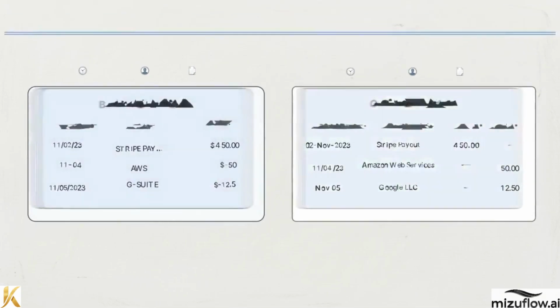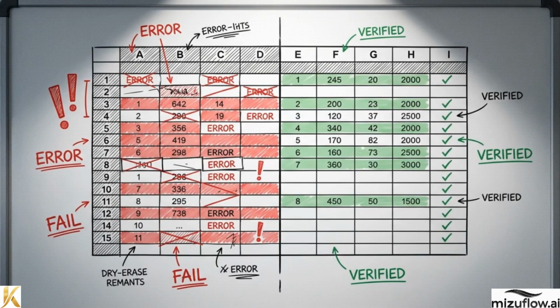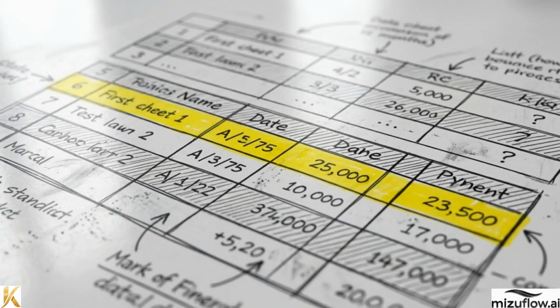It unifies column names, standardizes date formats, aligns amount structures, and cleans text fields across both datasets. Normalizing this data is a requirement. Without it, downstream matching logic will generate a high volume of false variances based purely on formatting inconsistencies. Rigorous standardization eliminates that superficial noise, ensuring the engine only expends compute power on legitimate financial discrepancies.